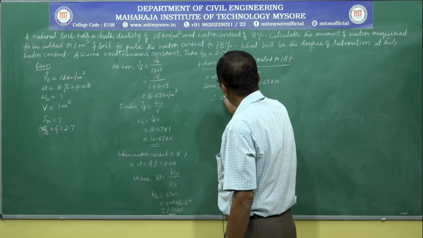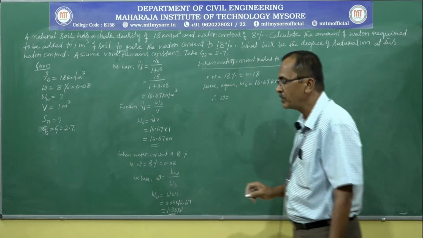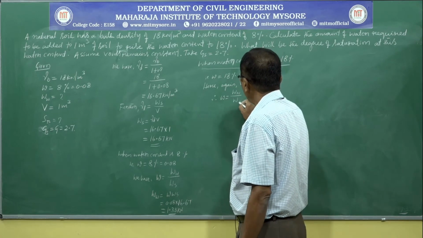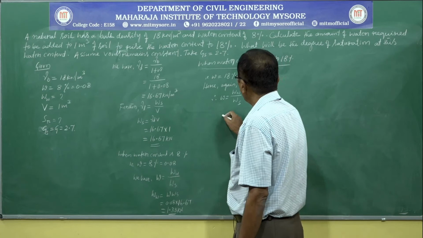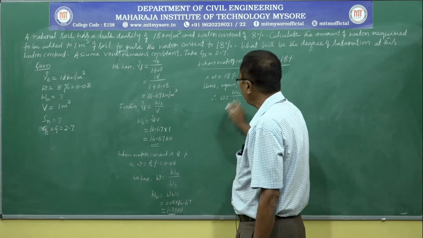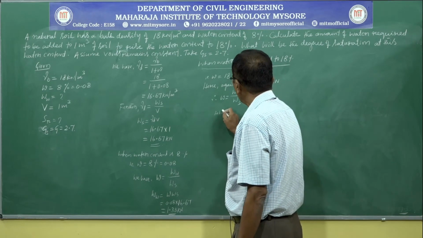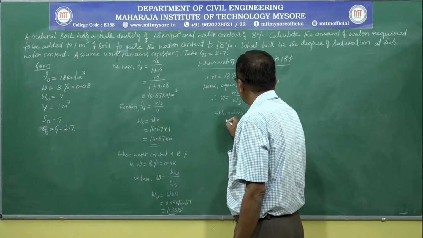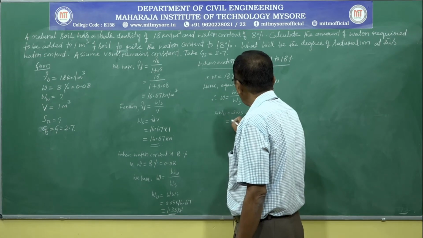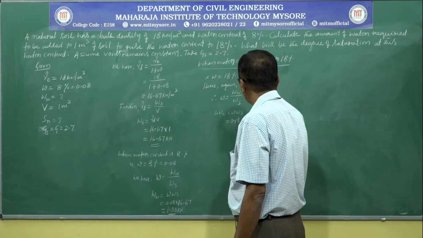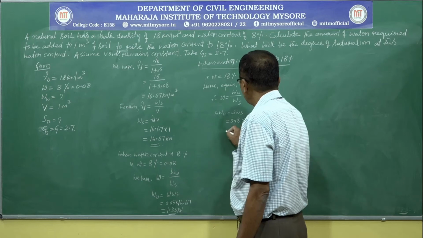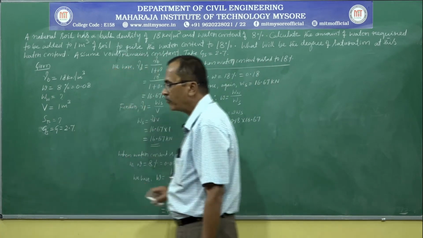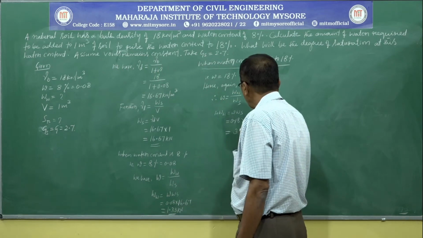Therefore, water content is equal to weight of water divided by weight of soil solids. Here water content is 18%, that is Ww is equal to W into Ws, that is 0.18 multiplied by 16.67. So you will get the weight of water is equal to 3 kilonewton.